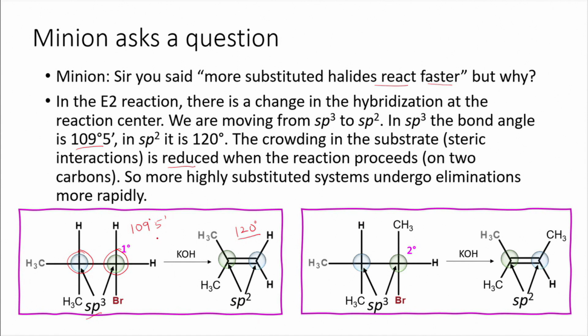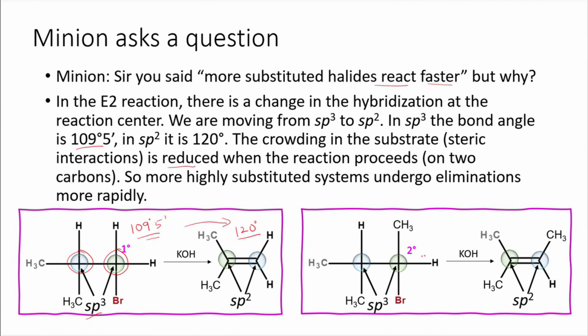In other words, the 109 degree 5 minute carbon is now getting converted to a 120 degree carbon. So there is around 10 degrees of extra space available. That means bulkier substituents undergo a much faster reaction, because there is a better relaxation after the reaction is over.